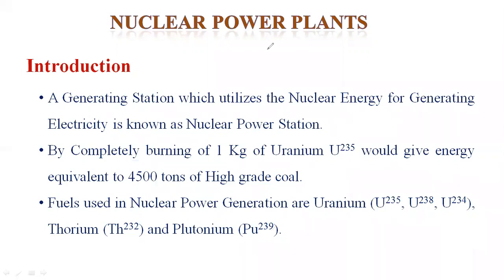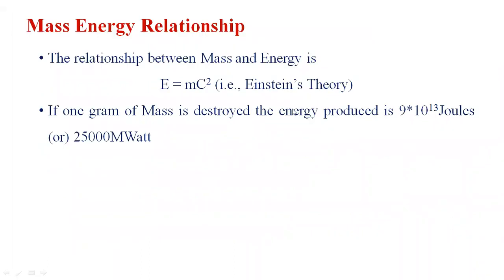Now, how does the nuclear power plant operate? It is based on the mass-energy relationship. According to Einstein's theory, it is represented by E = mc². The relationship between mass and energy is nothing but Einstein's theory, E = mc². Here, small m represents the mass, and its unit is kilogram. The capital E represents energy, and the unit is joules.